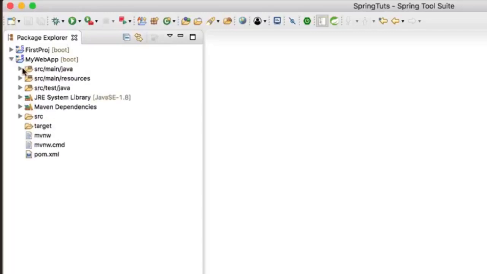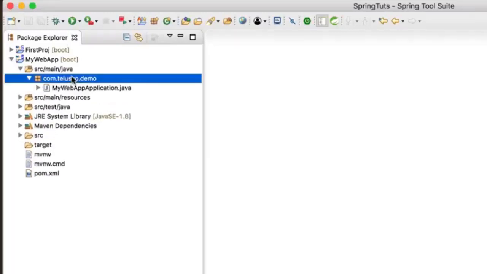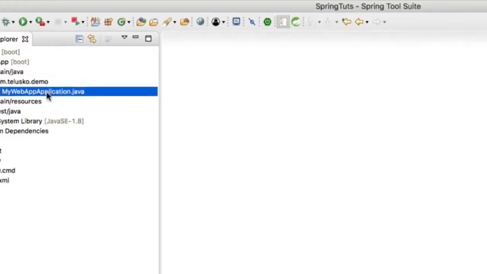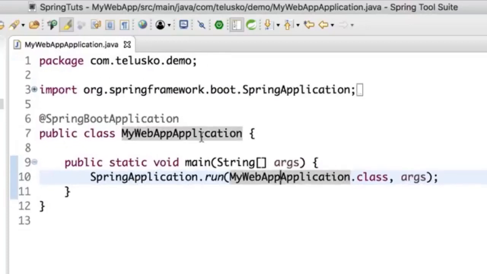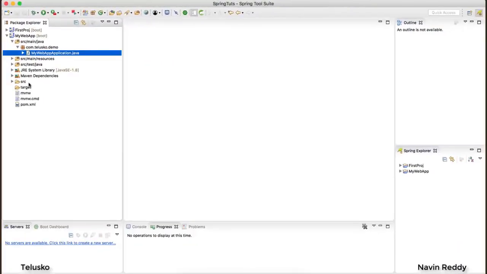Now, if I see this project, you can see we just have one package which has a file. Now, if I open this file, you can see something here, but let's ignore this part as of now because we just want to focus on creating a web application. So we'll close this. And if I open my src, we have a main. Now, basically, when you want to create a web page, first of all, I want to create a page which is index.jsp. So inside this main, now this is important.